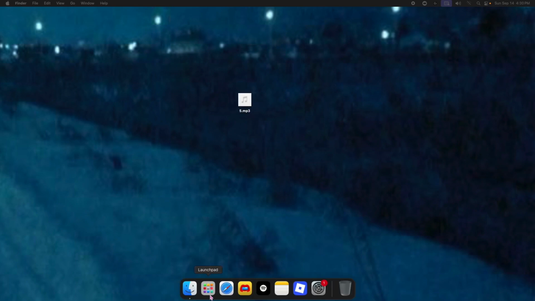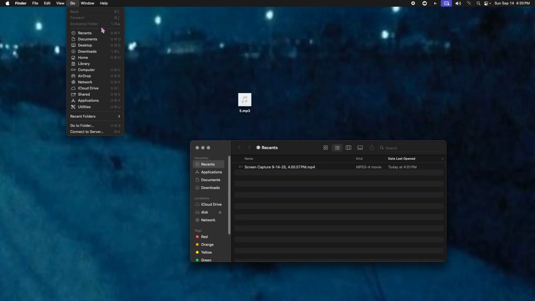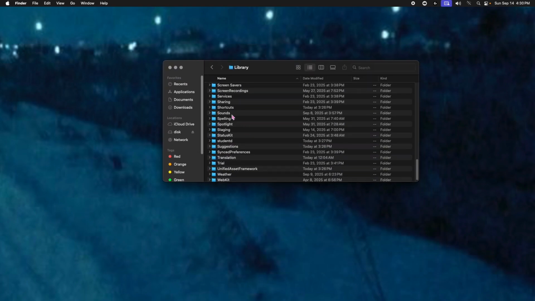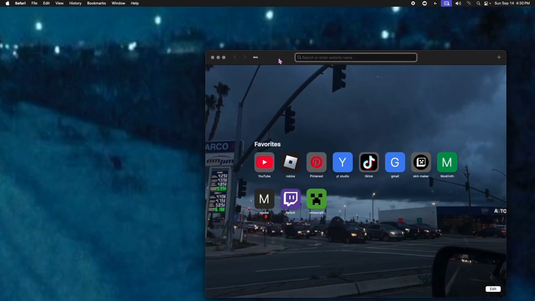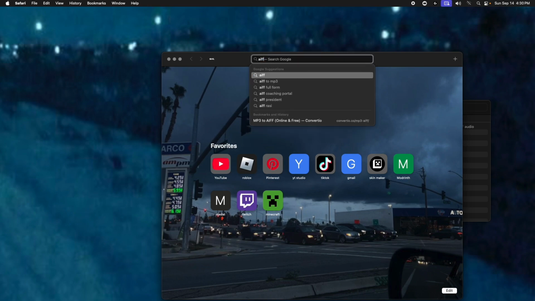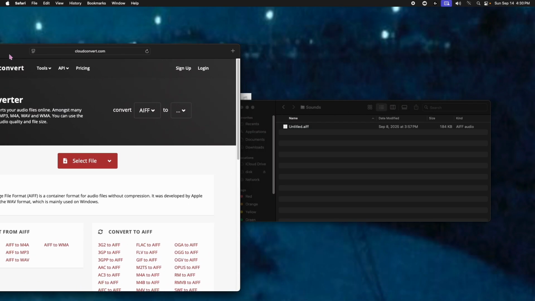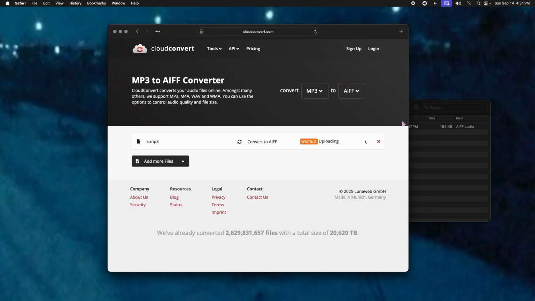And then what you need to do is click on Finder and then click Go, Library, and then Sounds, and here you have to paste it in. But first you need to go to an AIFF converter. Click on this and then drag this into there, MP3 to AIFF, and then convert, and wait for it to convert.